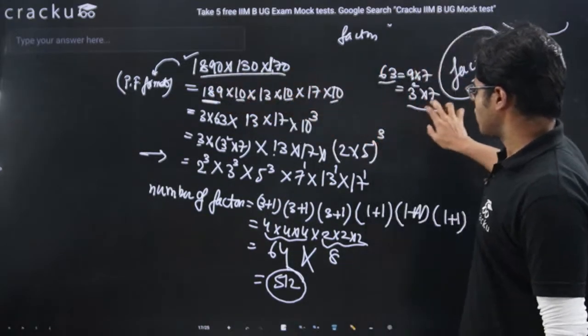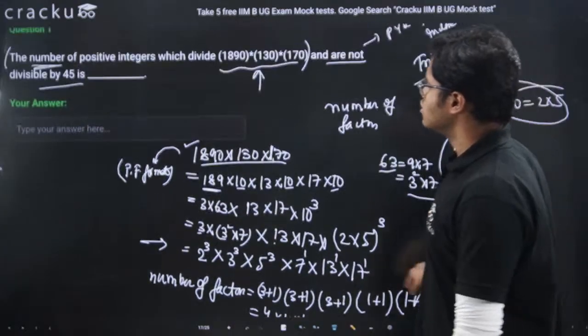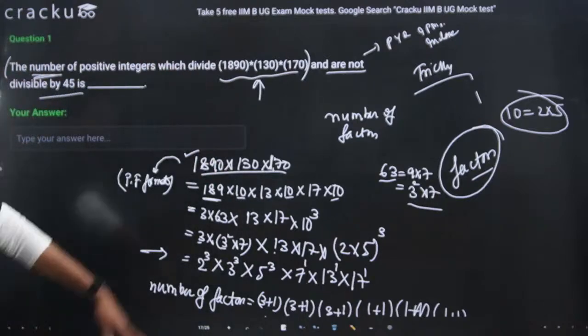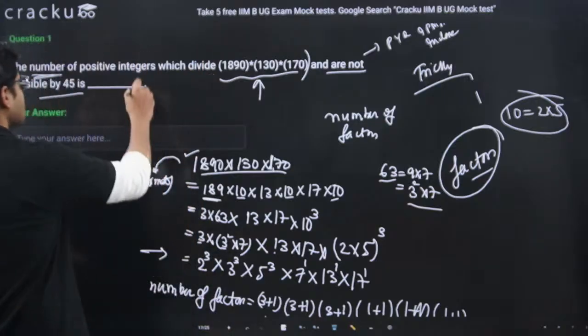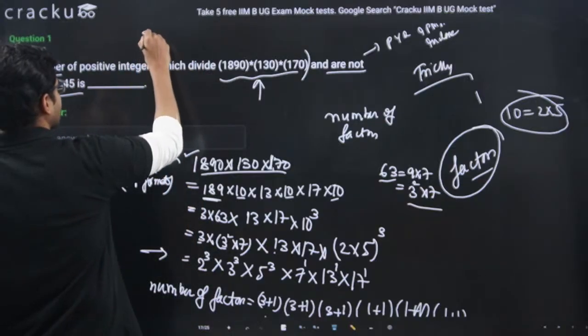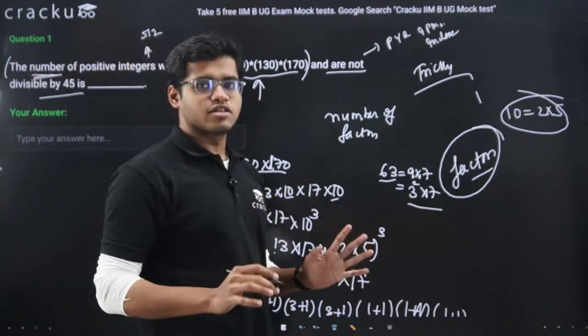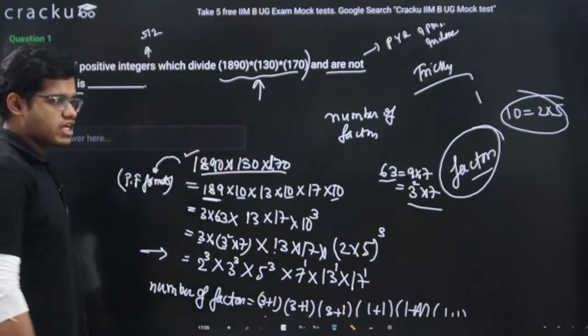The number of factors of this number is 512. Which means I can tell the first part, number of positive integers which divide this. So how many positive integers are dividing this? Answer is 512. Okay. First part is solved. But the question is asking, it is not divisible by 45.